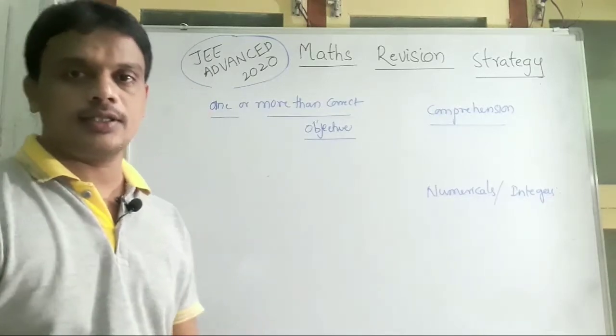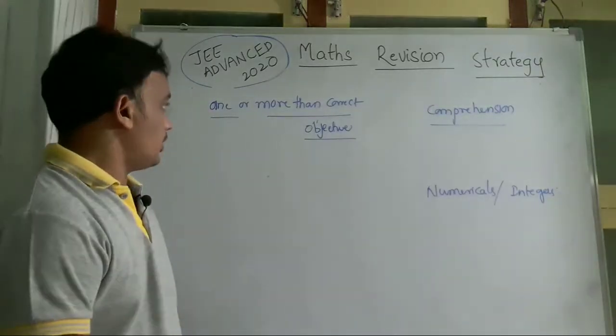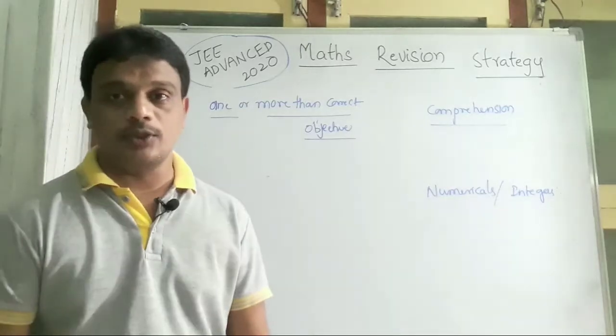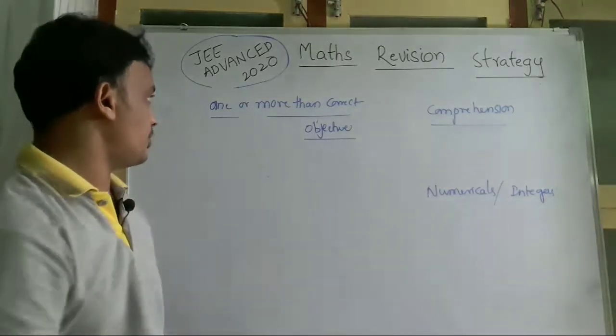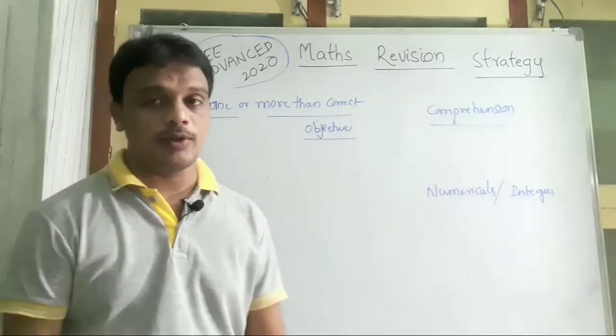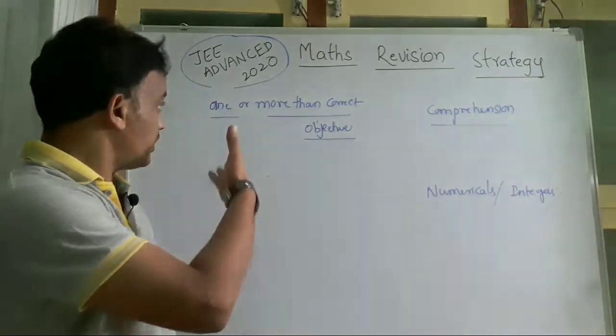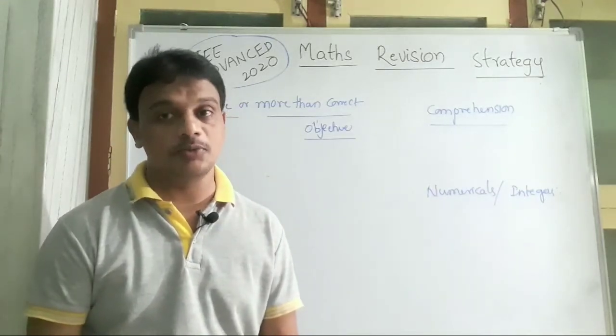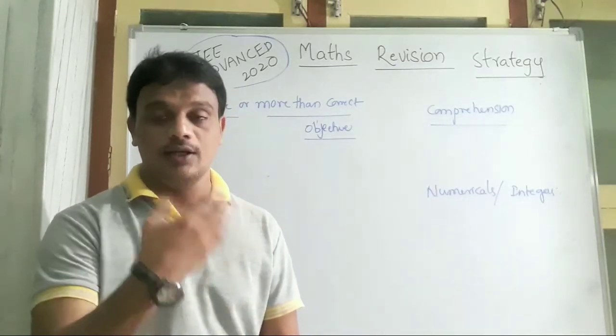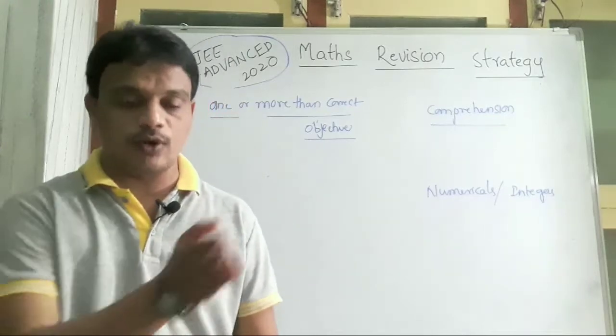Next, one or more than one correct answer type objective questions. Please focus on this type of questions. Here they may give one question and four options.